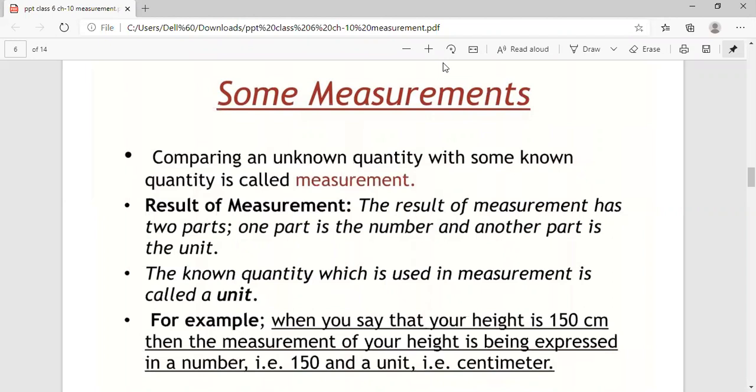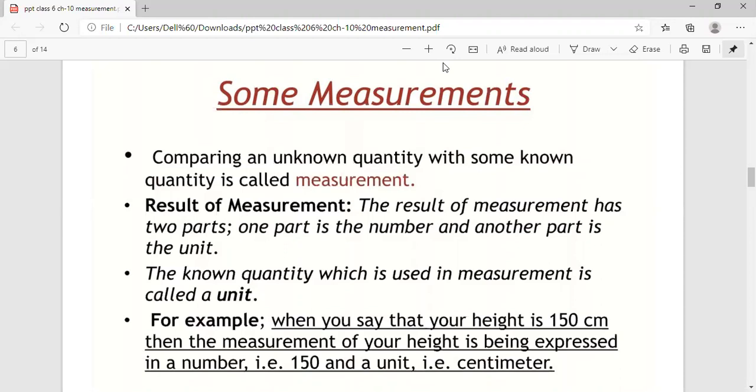First of all, let's study what we mean by measurement. So measurement is comparing an unknown quantity with some known quantity. Only then can we measure that object. If we want to measure the length of the object, you use a scale, because in the scale it is already mentioned. You can check whether you want to measure in meters or centimeters. Means there is a comparison of an unknown quantity with some known quantity.